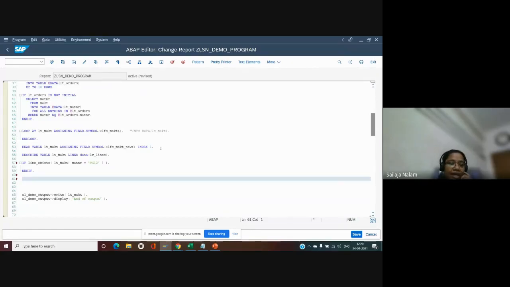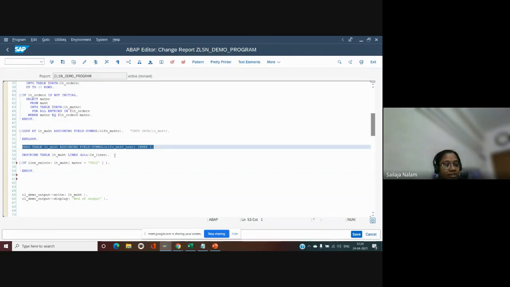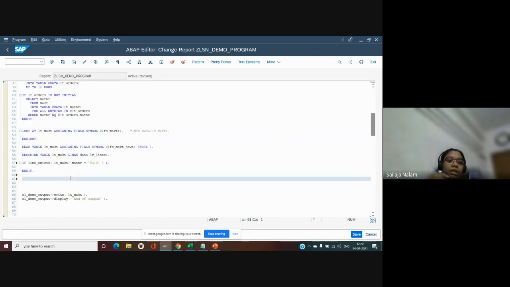Okay, now let's try to have some new syntax for this statement. We call them table expressions. Normally, what are we doing here? Whenever we are trying to read an internal table and pushing it to some work area, do we actually make use of all the fields in that work area? We generally don't. We try to make use of one or two fields only. In that case also, we create a work area and push all the fields from the internal table to the work area and start making use of one or two fields. Why go with it? So instead, SAP has come up with a new syntax called table expressions.